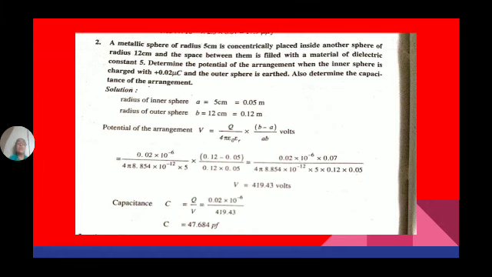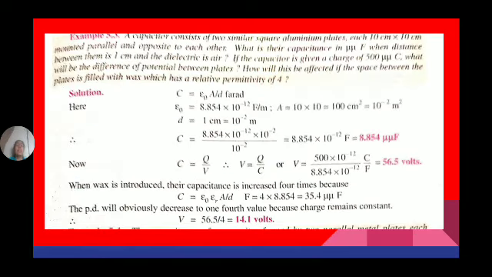So C is equal to Q by V, which is equal to Q is nothing but 0.02 into 10 power minus 6, so 47.684 picofarads. Now one more problem.